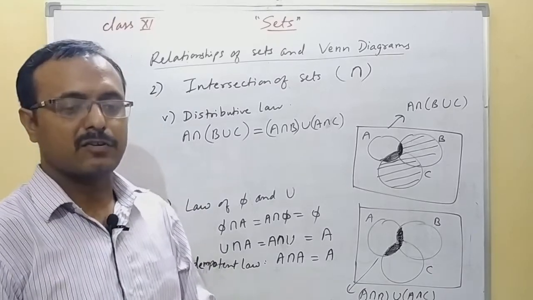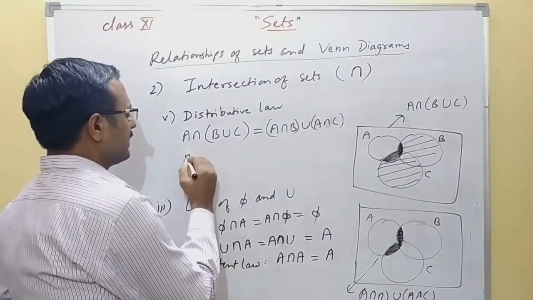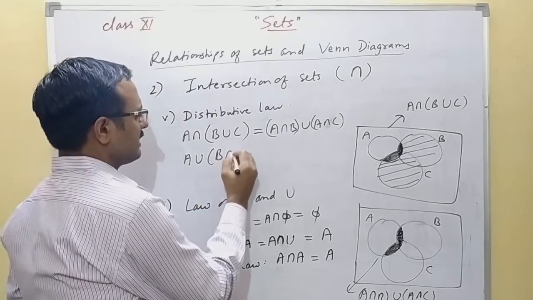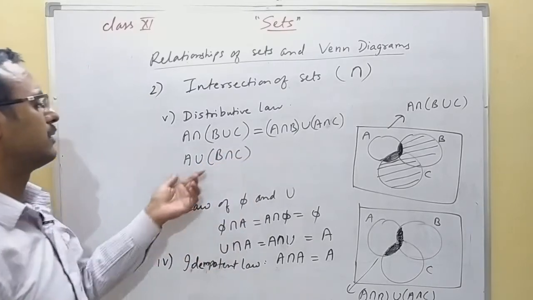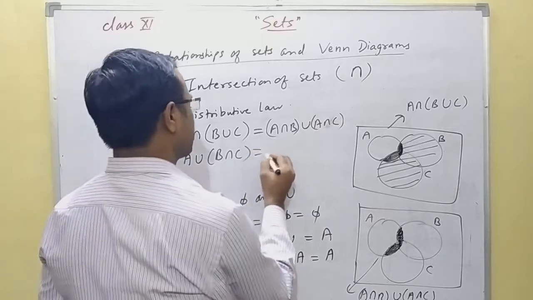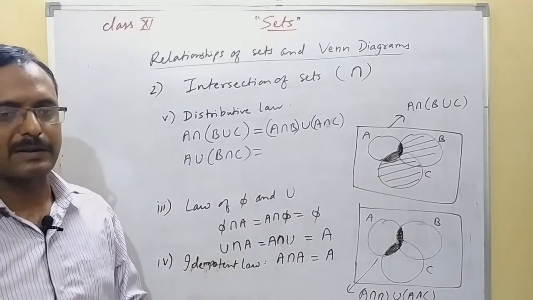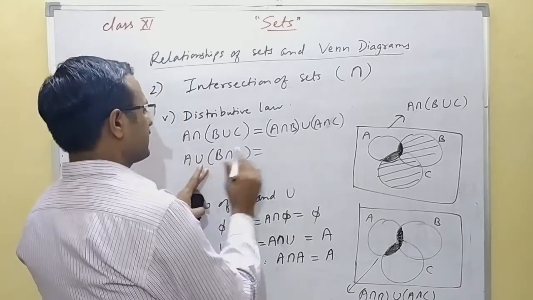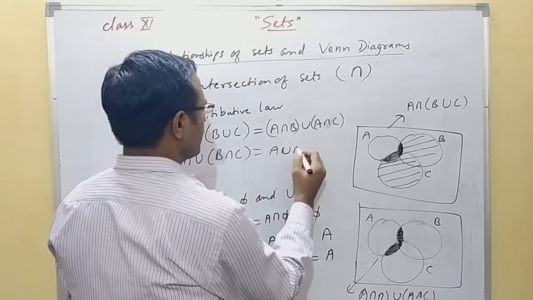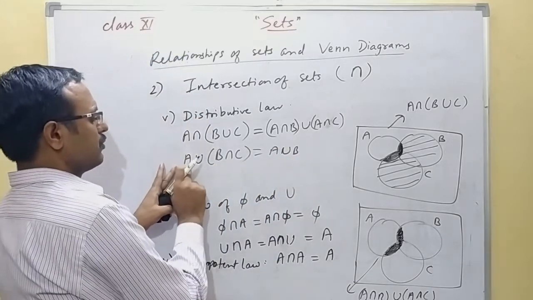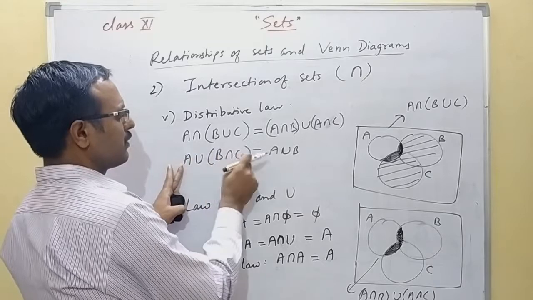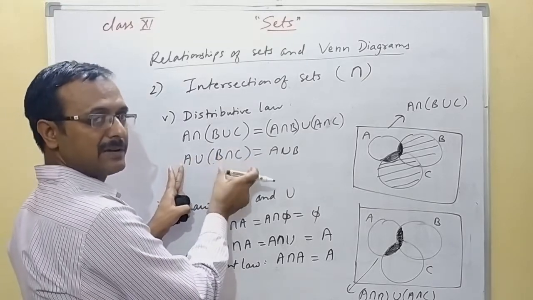Similarly, we are going to see whether union is distributive over intersection. If you do union, then also you will get the same result. You can check by your Venn diagram. You have to do this union with both of the sets in the bracket.